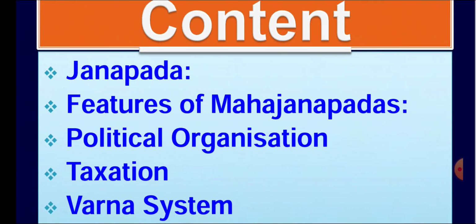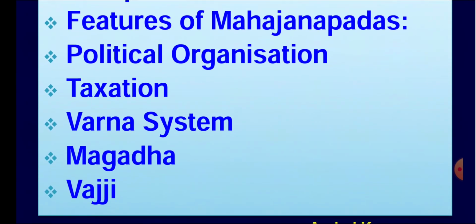So, the features of Mahajanpadas. Maha refers to large kingdoms. There were 16 Mahajanpadas in the ancient period after the Vedic age. What was the political organization of these 16 Mahajanpadas, and how did these people live? You might have heard of Kuru, Gandhar, Vats and Magadh. These were the Mahajanpadas of that time.